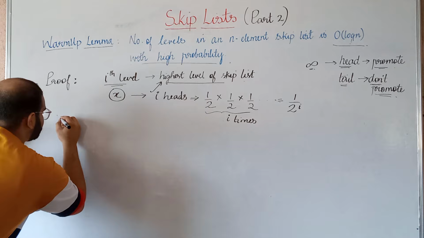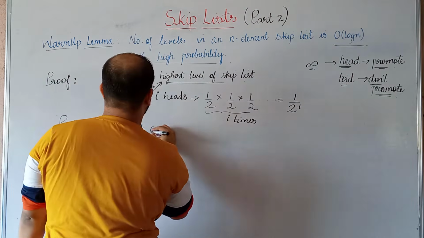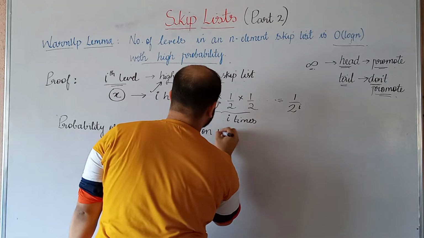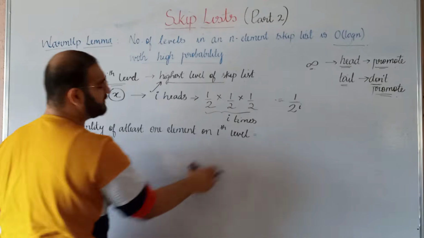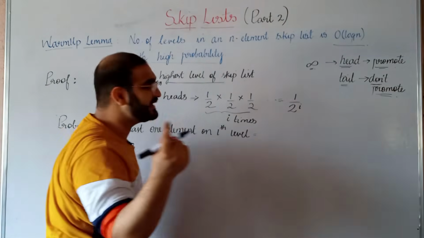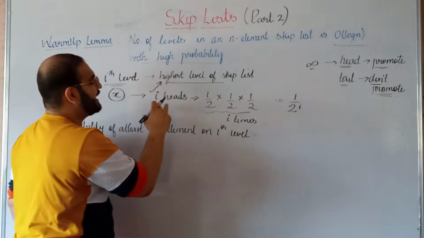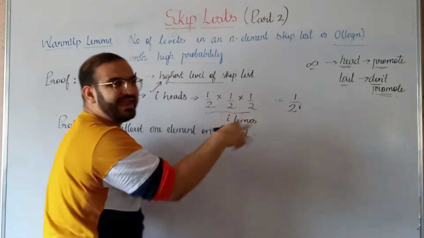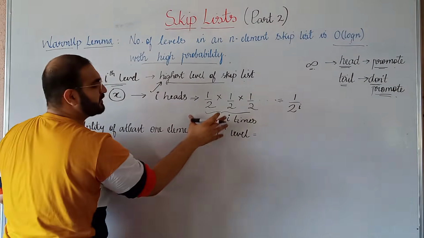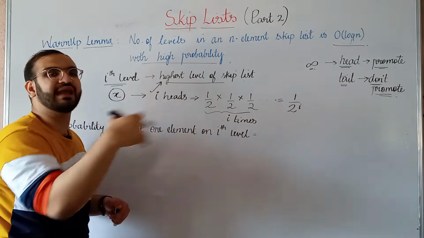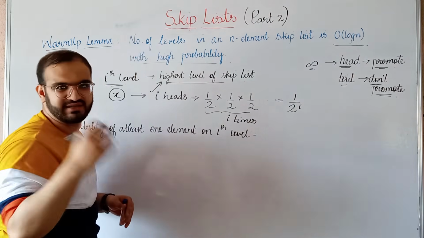So we can say this is the probability of at least one element on the ith level. When will this happen? When there is at least one element which on insertion gets continuous i heads. After that it might get a tail, that is not an issue, but it should get continuous i heads so that it can reach up till the ith level.